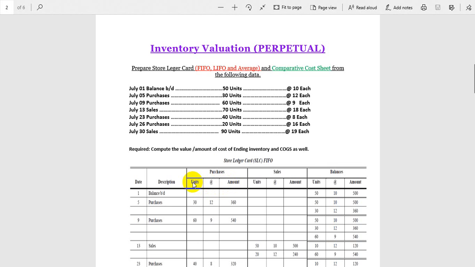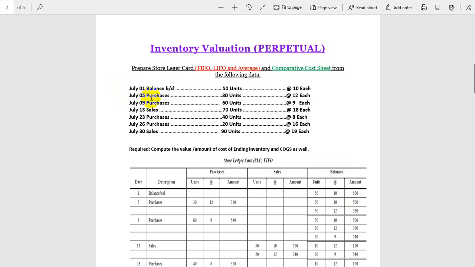So 50 units is given to you, 10 each is the price of a unit, and 50 times 10 is 500. I hope you understand. Okay, why did we not write this under the column of purchase? Because we did not purchase, it's a balance brought down, so we will record it in the balance column.